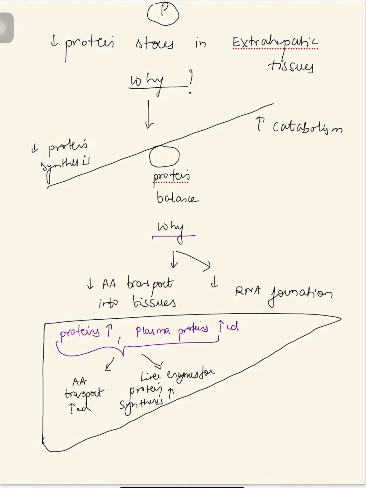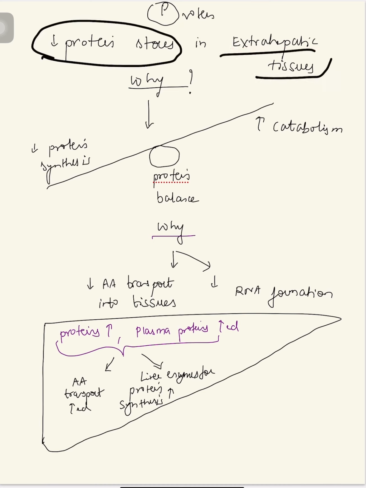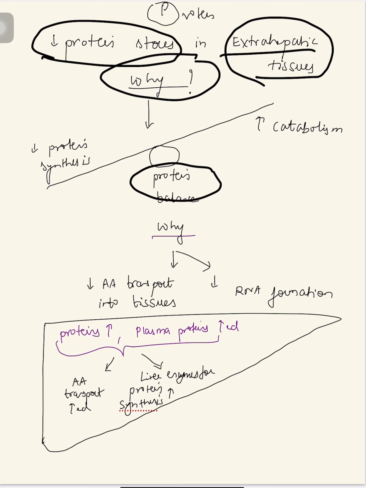Now let us see the effects of cortisol on protein metabolism. So mainly cortisol decreases the protein stores in extrahepatic tissues. Extrahepatic tissues means the tissues other than the liver. Now why does this occur? This occurs because the protein balance is disturbed.